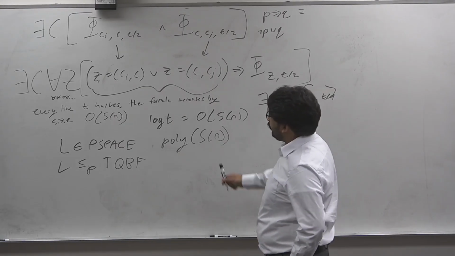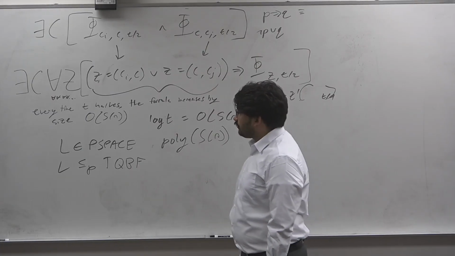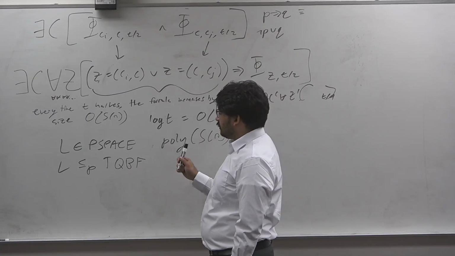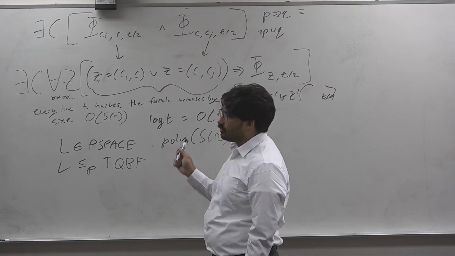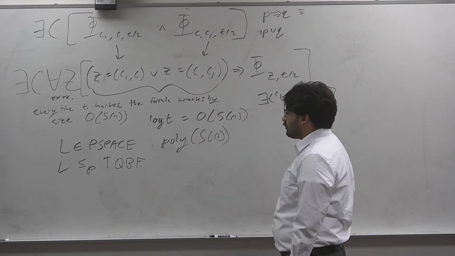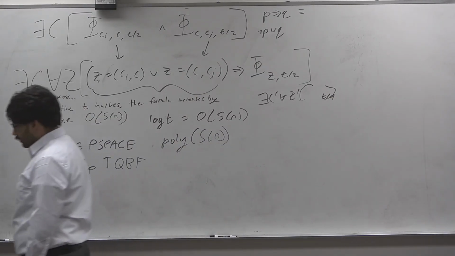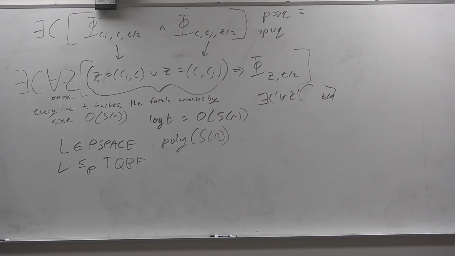It converts the polynomial space machine and the input W and even the time bound T to this Boolean formula, such that the formula is true if and only if the machine accepted W. So we see that there's a direct reduction from L to TQBF, and that's sufficient for us to say that L is PSPACE hard. That would complete the proof.